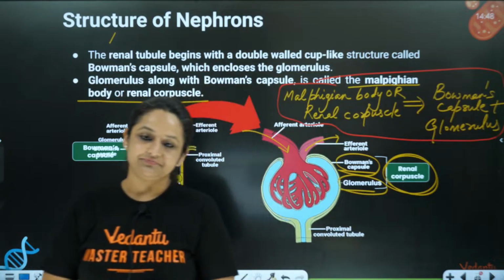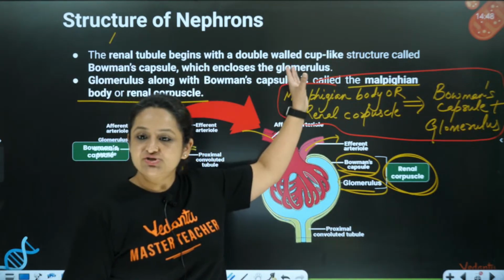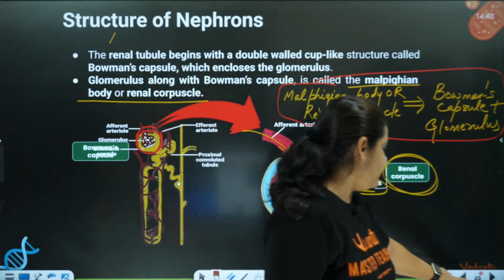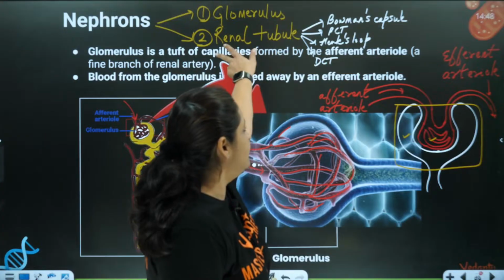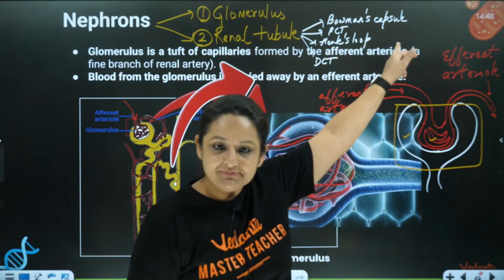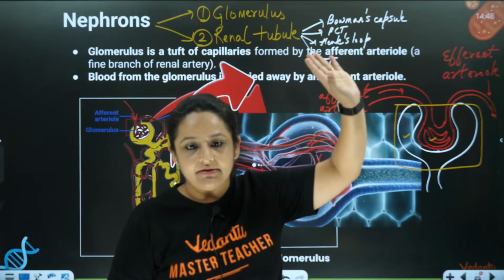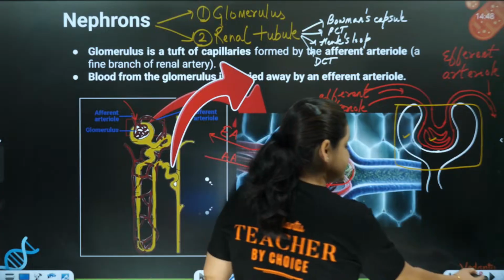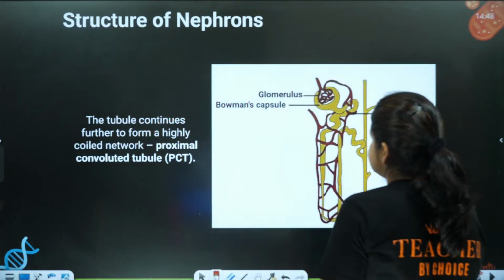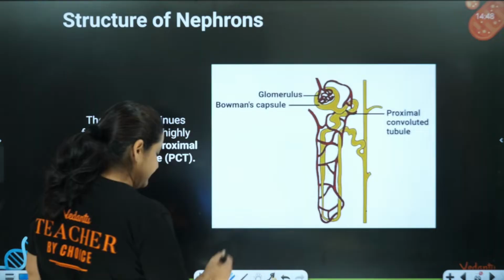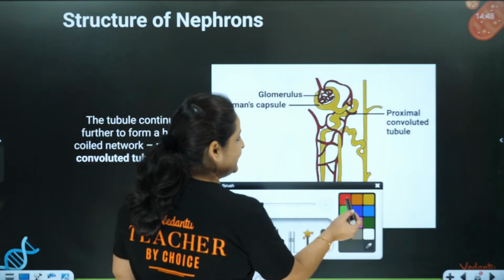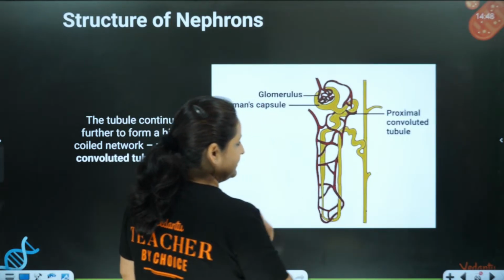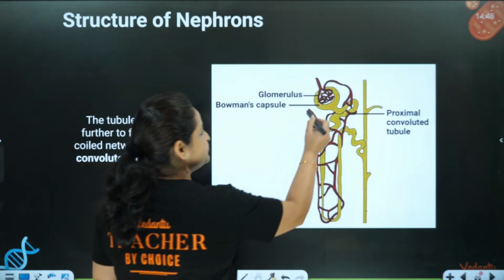Thank you. Lovely. Chalo. So we have understood the glomerulus. What was the next part of the renal tubule? See, I've already written over here, the renal tubule was starting with the Bowman's capsule. So Bowman's capsule also we've done. Now, the next part of the renal tubule is PCT. What is PCT? See, this yellow tube we are discussing, let me mark it with black color so that it is visible. So this was Bowman's capsule.